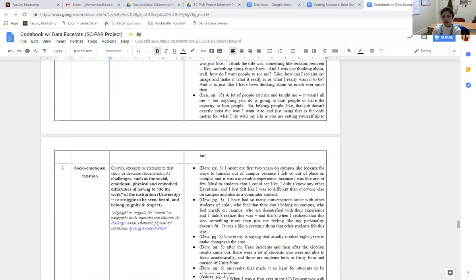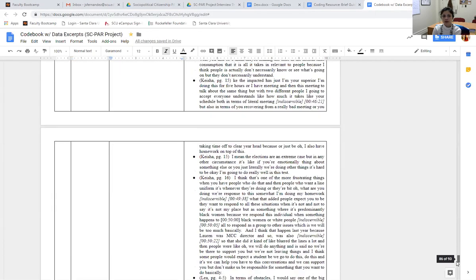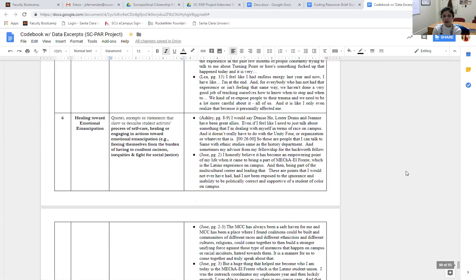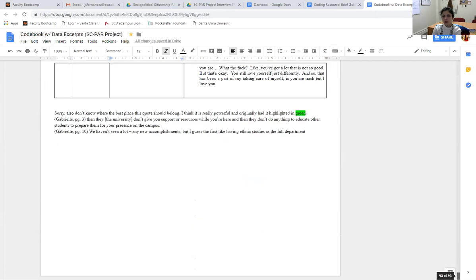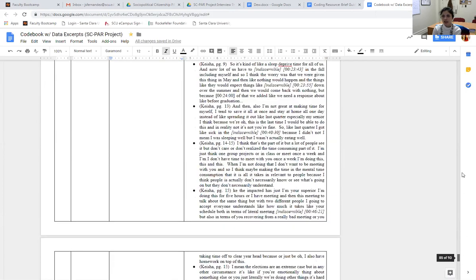Social emotional taxation, a definition of it, and highlighting that corresponds to it, magenta, as we can see here in the coding scheme. And the sixth code is healing towards emotional emancipation, and that would be the last theme, right? So there's 6 themes total.